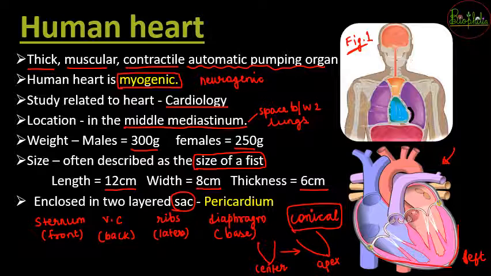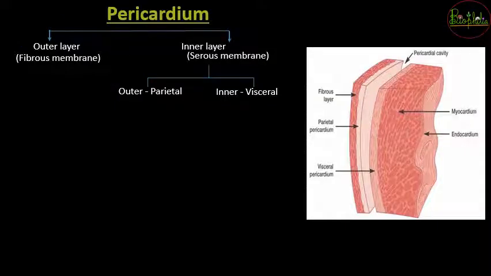Now let's understand the details of the heart, but before that we have to understand the protective covering, that is the pericardium. So let's get understanding about the pericardium. Now let's understand about the protective covering of the heart, that is the pericardium. A pericardium is a double layer membrane which is going to have the outer layer called the fibrous membrane and the inner layer as the serous membrane.